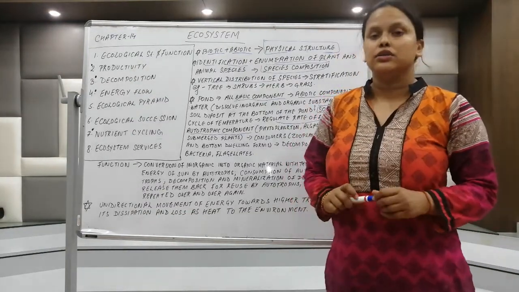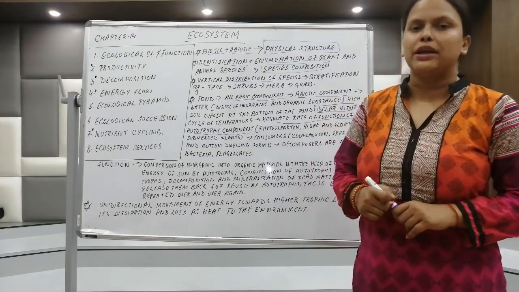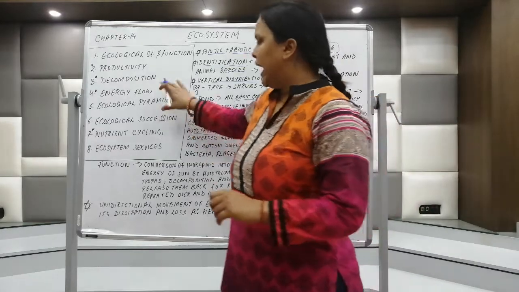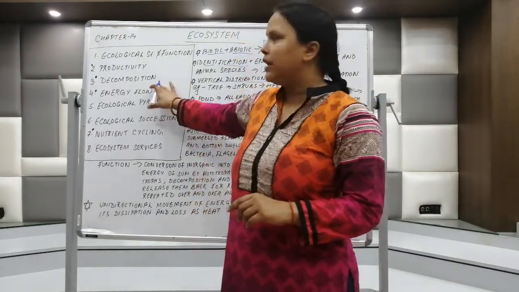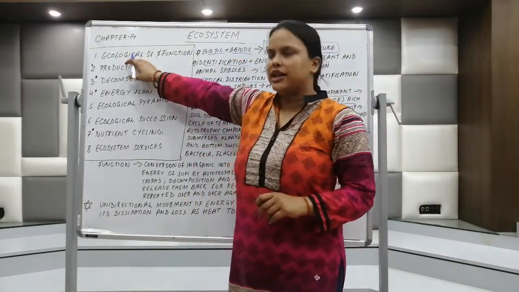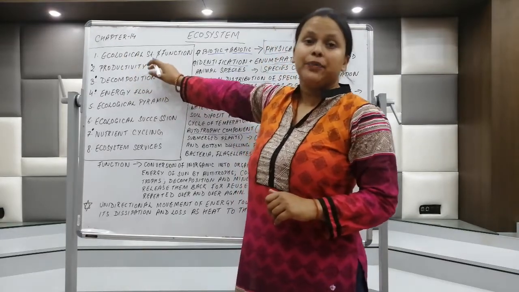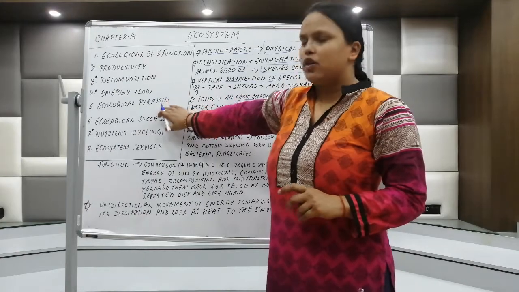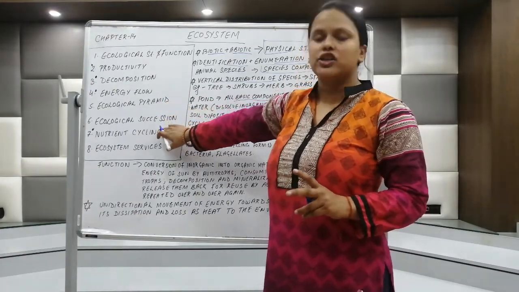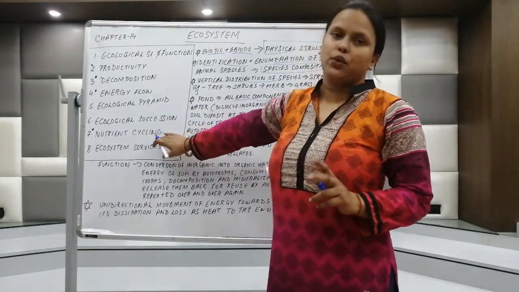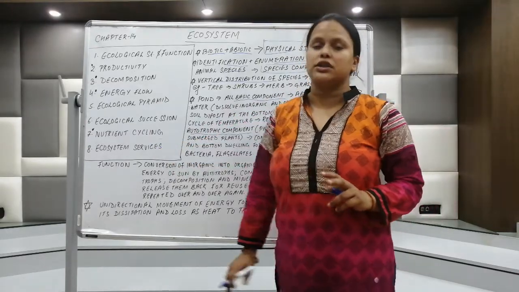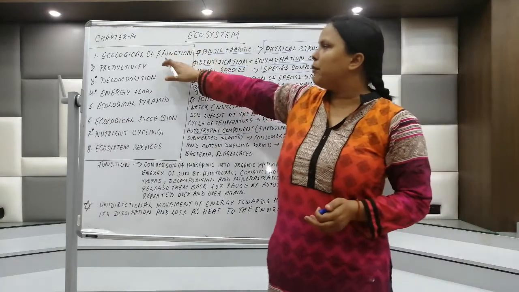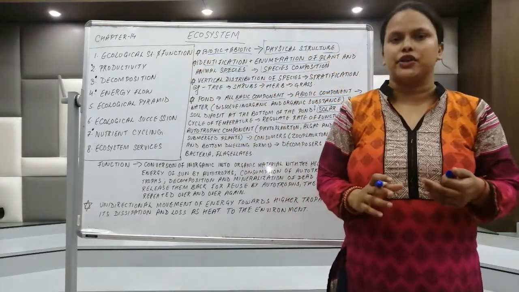Hello everyone. So today we are starting a new topic, a new chapter, chapter number 14, ecosystem. We have 8 topics in the ecosystem to be studied. First is ecological structure and function, second is productivity, third is decomposition, fourth is energy flow, fifth is ecological pyramid, sixth is ecological succession, seventh is nutrient recycling, and eighth is ecosystem services. Now, we are going to start with the very first topic, that is ecological structure and function.